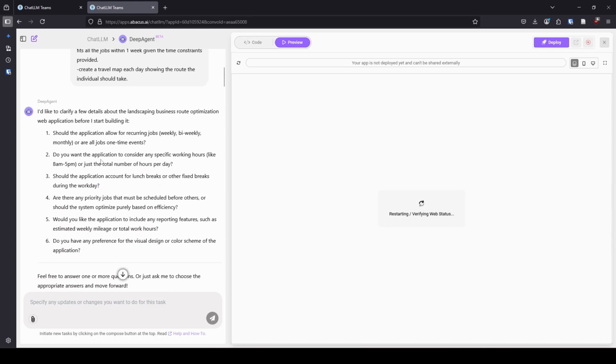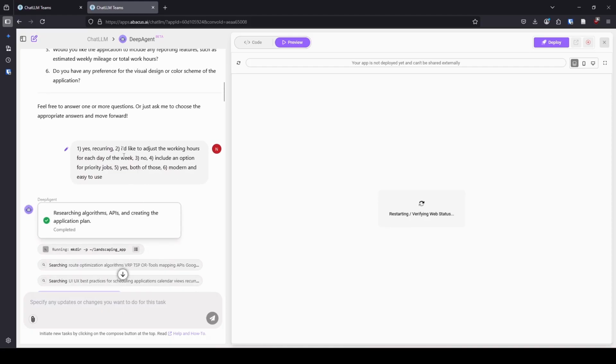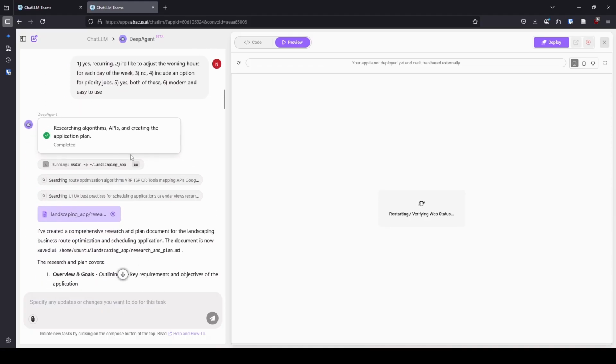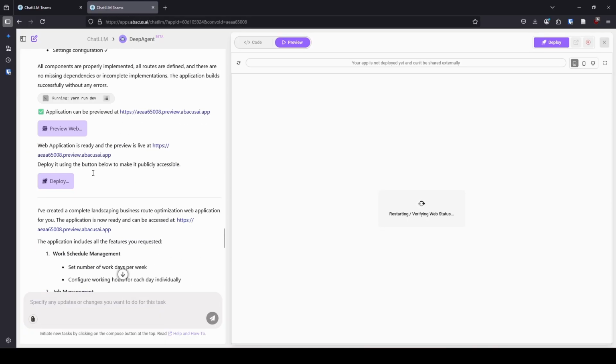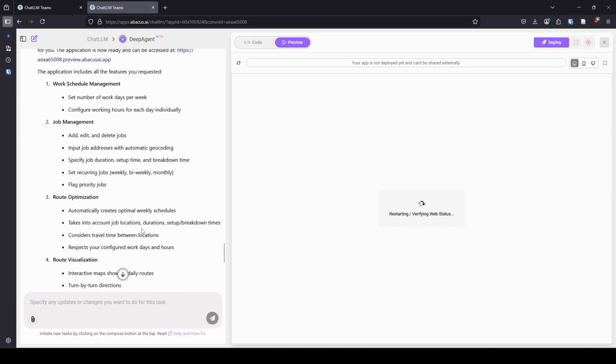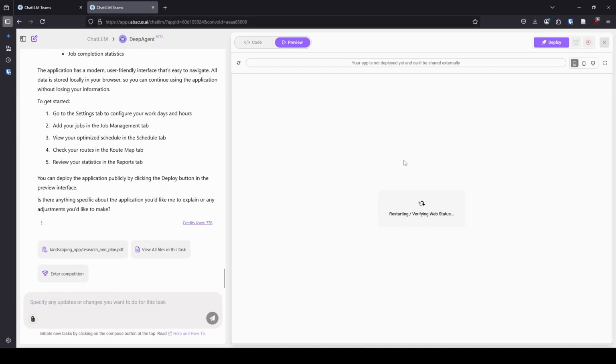So it did this, okay? So it asked a couple clarifying questions before we began. I answered them. And then it created its plan and it essentially one-shotted this app that you're going to see whenever this finally restarts. So I will say that when I leave it and come back, it takes a little while to actually restart this virtual machine that it's doing right now. So something went wrong. Let's try restarting one more time. We'll see if it works this time.